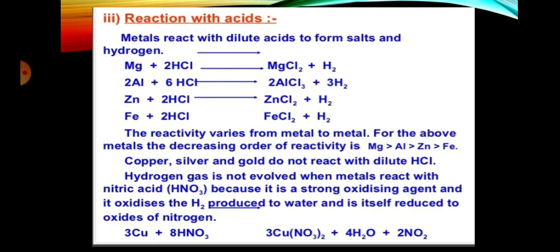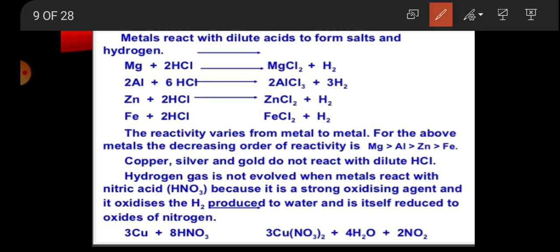Next is reaction with acids. Metals react with dilute acid to form salt and hydrogen gas. These are the metals: magnesium, aluminium, zinc, iron. Magnesium reacts with acid HCl and forms magnesium chloride plus hydrogen gas. So the main point is that metals react with dilute acid to form salt and hydrogen gas. For the above metals, they are in decreasing order of reactivity. So metals are aligned according to their reactivity. Magnesium is more reactive than aluminium, then zinc, then iron.